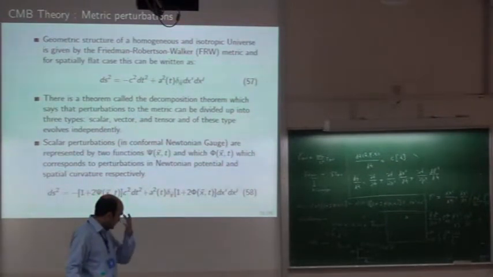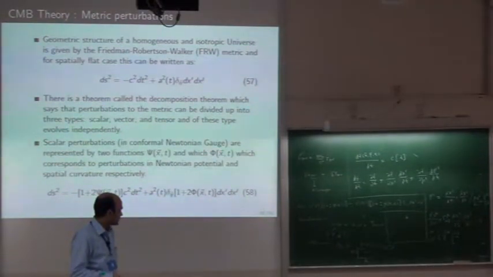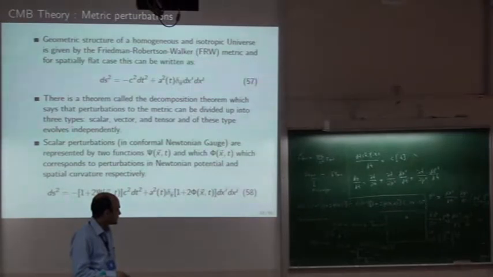And in detail, how you characterize these scalar perturbations depends on something called gauge. There are different gauges, and in different gauges you can write them in different ways. There is no unique way. There is one gauge called conformal Newtonian gauge, or whatever the textbook calls it. In that case, scalar perturbations can be characterized this way.